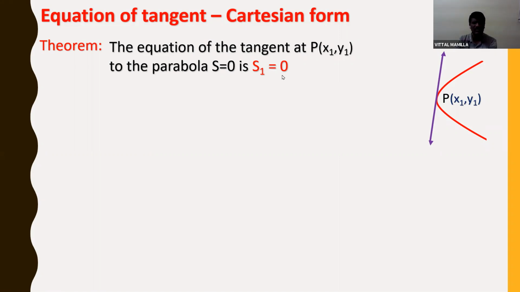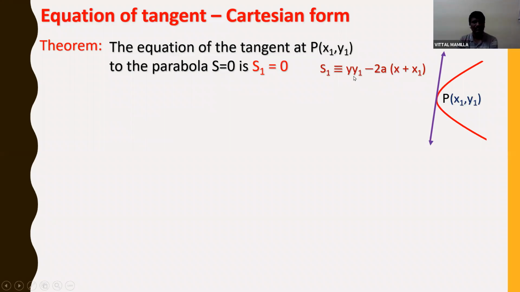Let us prove this. S1 means what? Already we learned the notation in the previous class: S1, S11, S12 and all. So S1 with respect to the parabola is y y1 minus 2a into (x plus x1), and this is equal to 0. We have to prove it.